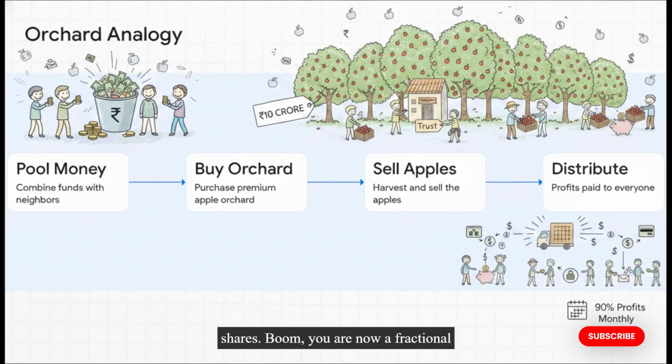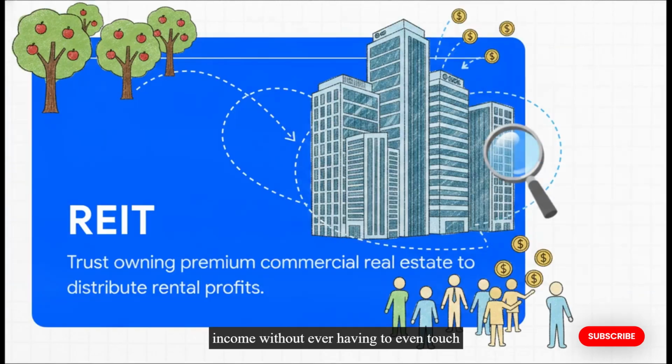Boom. You are now a fractional owner of a massive asset, earning passive income without ever having to even touch a tractor. That analogy perfectly describes a REIT, or a real estate investment trust. It is exactly like that apple orchard, but instead of apples, a REIT owns high-end corporate office parks that are rented out to global tech giants and massive corporations. It's a shared financial trust that owns premium commercial real estate and distributes those rental profits directly to fractional owners. Owners exactly like you. You put in a small amount of money, and you get a proportional slice of the rent paid by some of the biggest companies in the entire world.